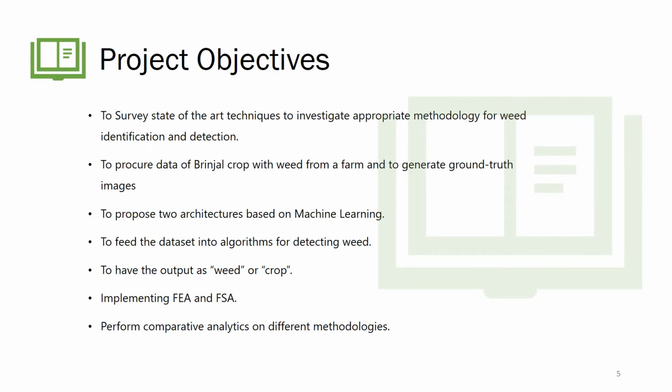Firstly, methodologies are surveyed. Based on the survey, brinjal crop is chosen as it is not used in the papers referred. Two architectures are proposed for weed detection. One is feature extraction approach and second is feature segmentation approach. Both of these are compared keeping in mind the different parameters for classification and segmentation approach.